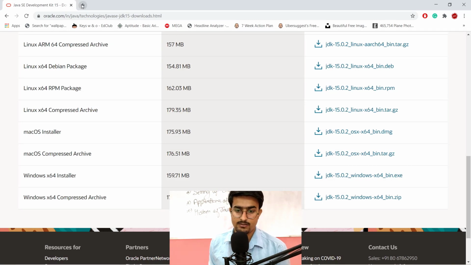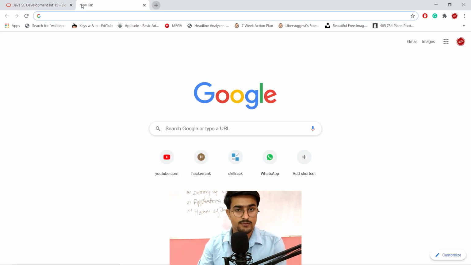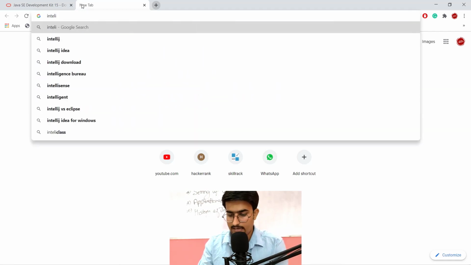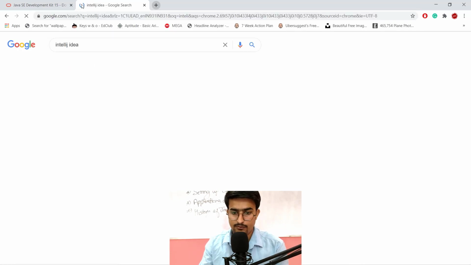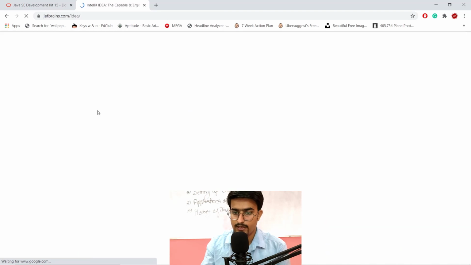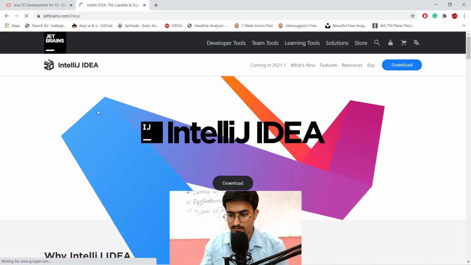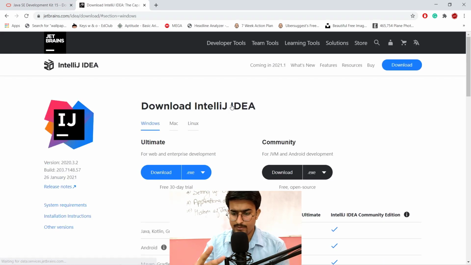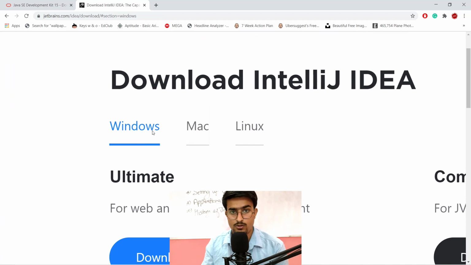The second thing you need to download is one IDE. What I prefer is the IntelliJ IDE. When we type it, it comes up with jetbrains.com. This is our first link. We click over here and go to the download button. When we click on download, we will basically get two things. Firstly, we have to focus on these: if you are using Windows, go with Windows. If you are using Mac, go with Mac. If you are using Linux, go with Linux.